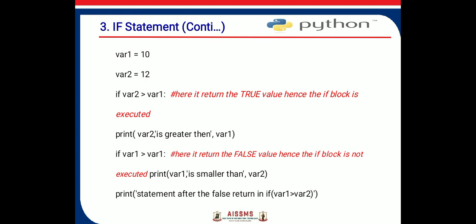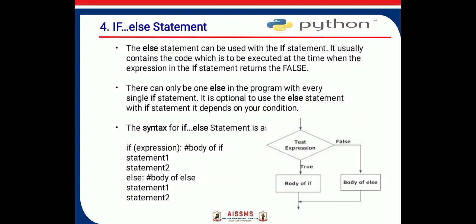Then this is the example of the if statement, where variable 1 is equal to 10 and variable 2 is equal to 12. If variable 2 is greater than variable 1, this is the condition. If this condition is true, then print variable 2 is greater than variable 1, and if variable 2 is less than variable 1, then print variable 1 is smaller than variable 2. So these are the examples used in the if statement.